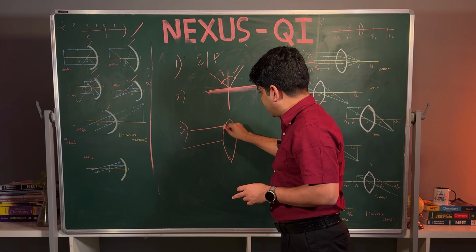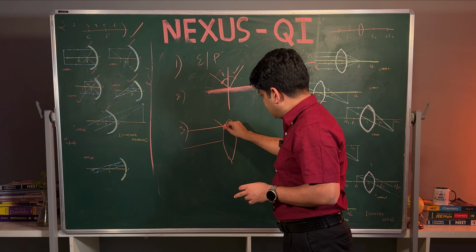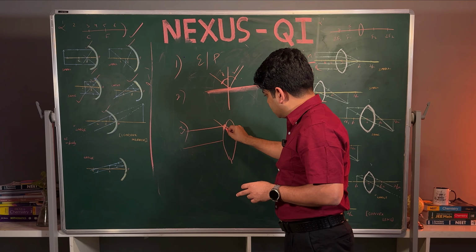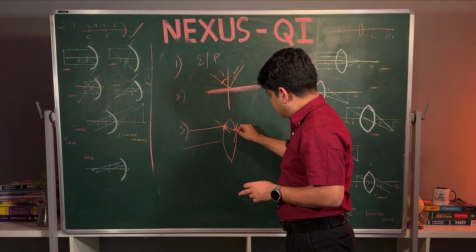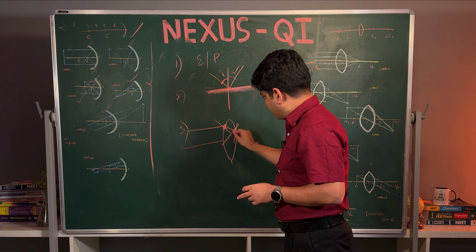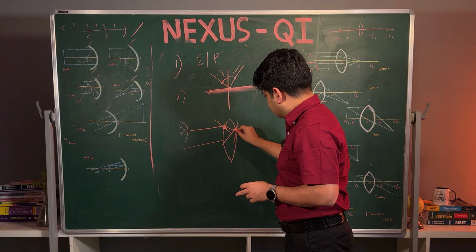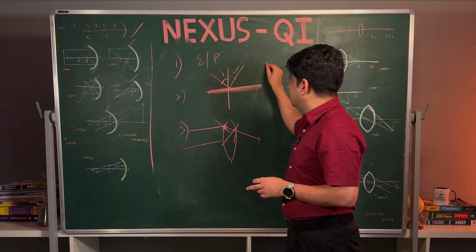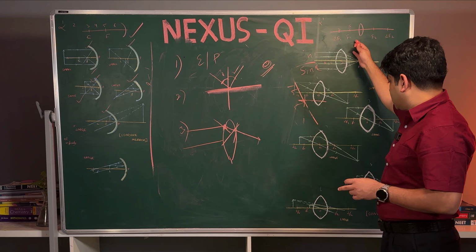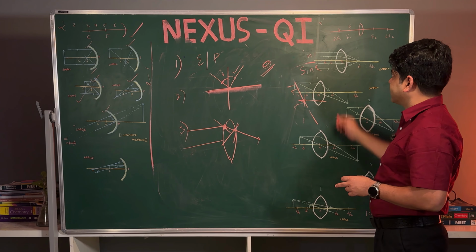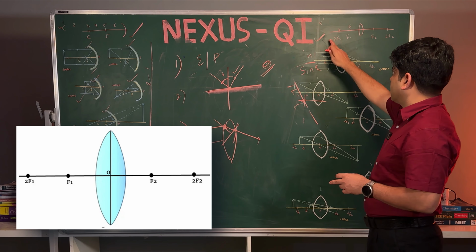Point of incidence, plane, 90 degrees. Again it's going to bend toward the normal, and it comes like this. So we have used only one trick till now. And for mugging up, no need to mug up the entire thing. For that also I have given the trick. This is the trick you can remember.